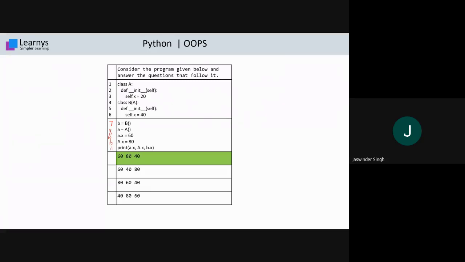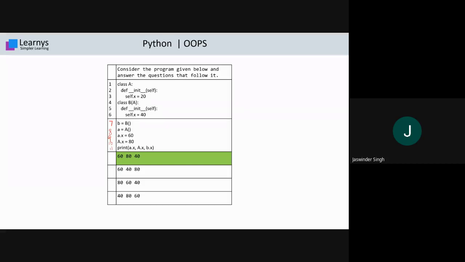I have told you before in my lectures that a class variable has a separate memory area, and an object variable has a separate memory area. It doesn't mean they override. They have their own values. After that you print a.x, so a.x will contain 60, capital A.x will contain 80, and b.x will contain 40. So option A, that is 60, 80 and 40, is the right one.